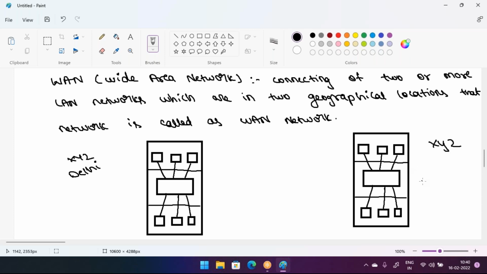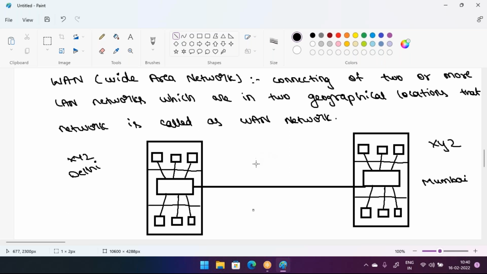And this branch is, suppose, in Mumbai. Now here we can connect these two branches. That kind of network is called a WAN network. You can say it is a WAN network.